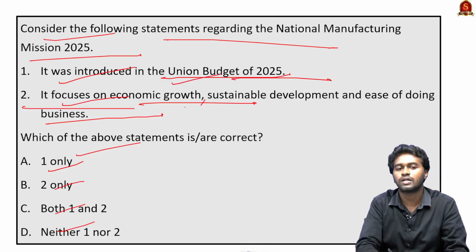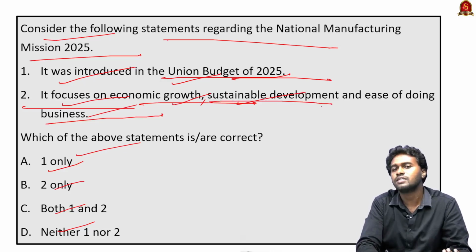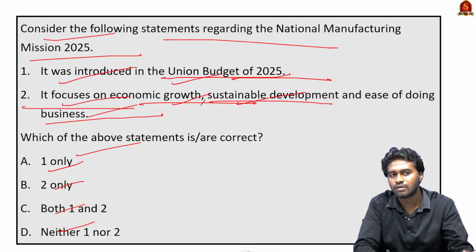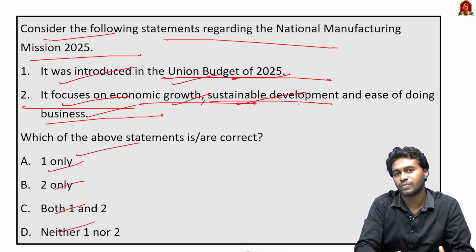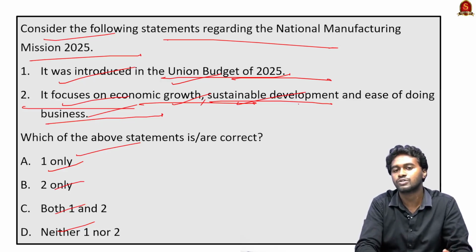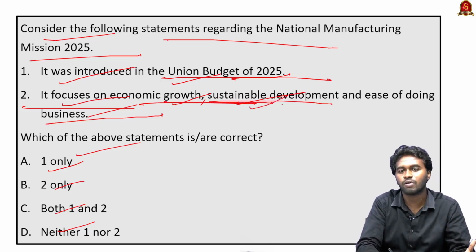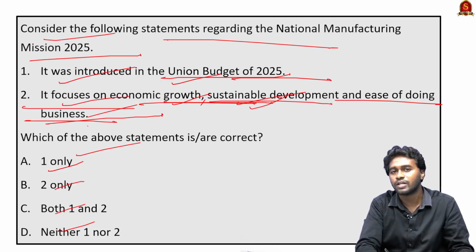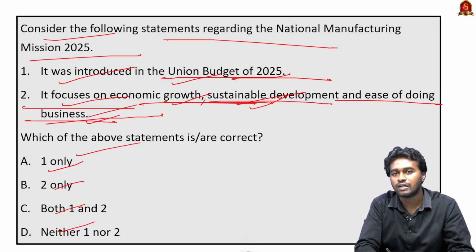So statement 1 is correct and it is focusing on economic growth, sustainable development and ease of doing business. We can see that one of the major objectives of the manufacturing mission of 2025 is enhancing the renewable energy sector, focusing on solar energy, wind energy and the like. So therefore it is maintaining a balance between economic growth and sustainable development and also focusing on ease of doing business, because in recent times we can see that India reduced a lot of penalties under various laws.